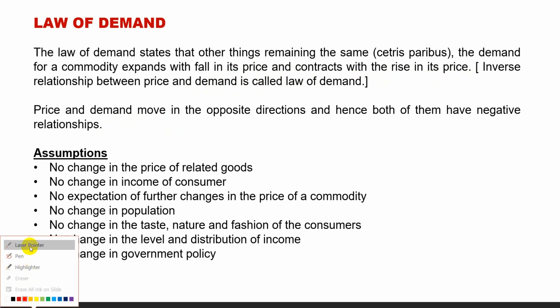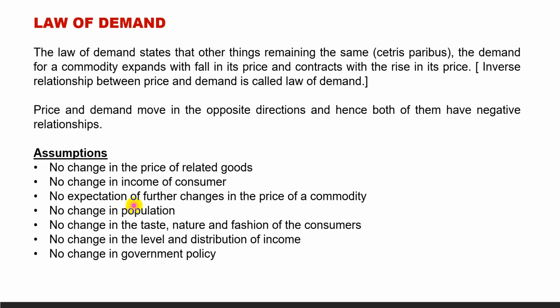Now let us see what are its assumptions. First, no change in the price of related goods. We know the related goods are complementary goods and substitute goods. So there will be no change in the price of related goods. No change in income of consumer.